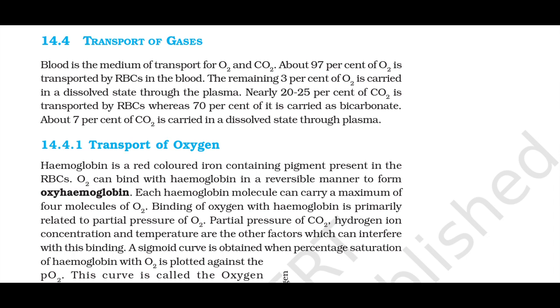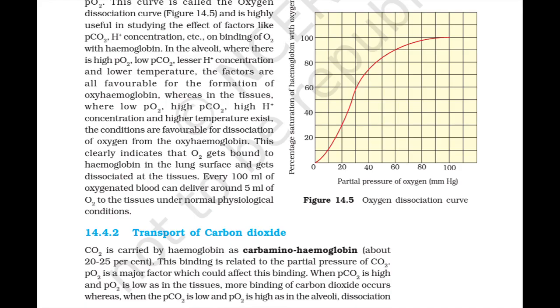A sigmoid curve is obtained when percentage saturation of hemoglobin with O2 is plotted against PO2. This curve is called the oxygen dissociation curve and is highly useful in studying the effect of factors like PCO2, H+ concentration, etc. on binding of O2 with hemoglobin.